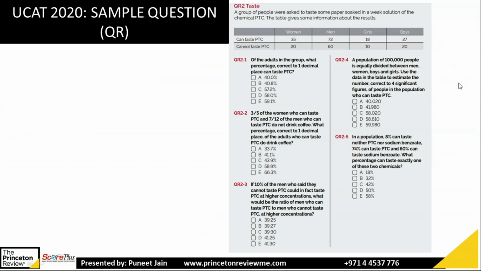So now this is the question which is in the UCAT official guide, which is exact same level which you will get in the actual exam. So they will give you a table like this, and based on one table you will have either 4 to 5 questions. So you have to see the table and then correspondingly you have to answer the questions. So let's try to solve one. Try to solve QR21, the first one. All of you please try, and you can write the answer or you can tell it. Please try to solve.